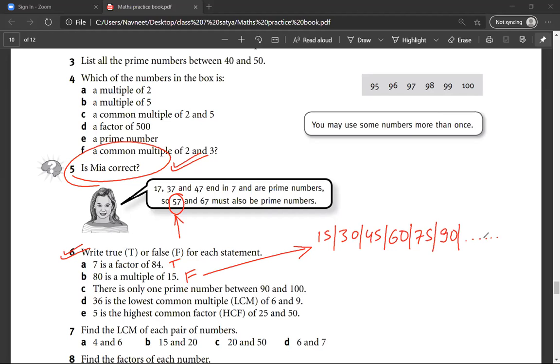Have you understood? Yes. There is only one prime number between 90 and 100.